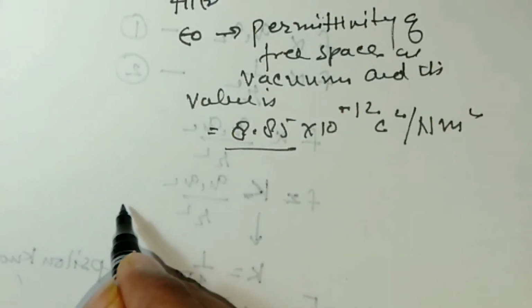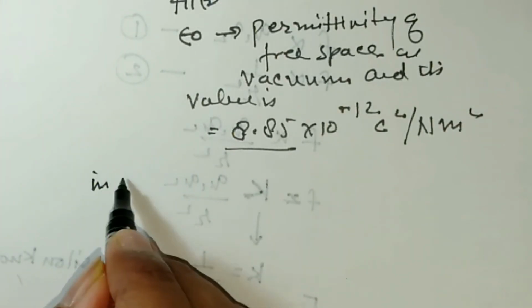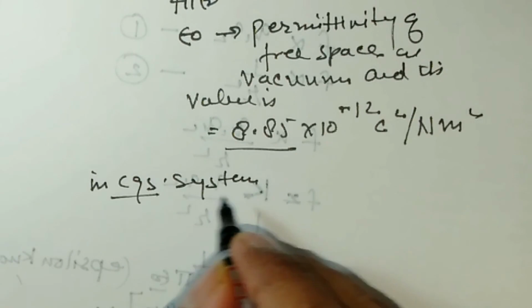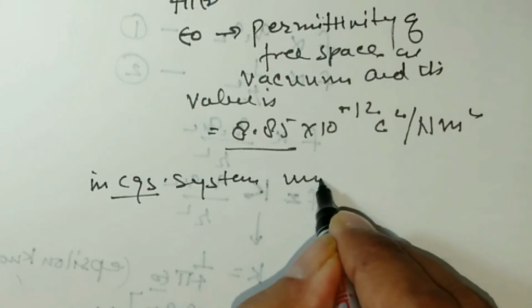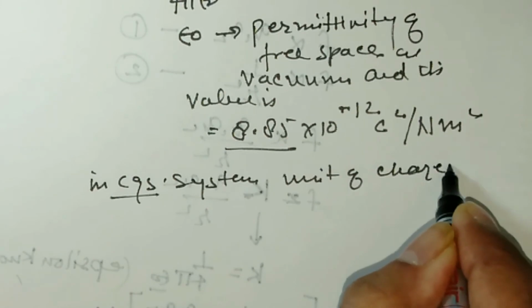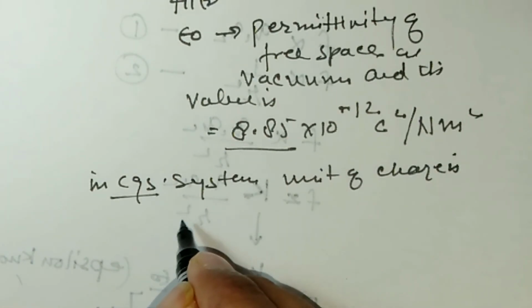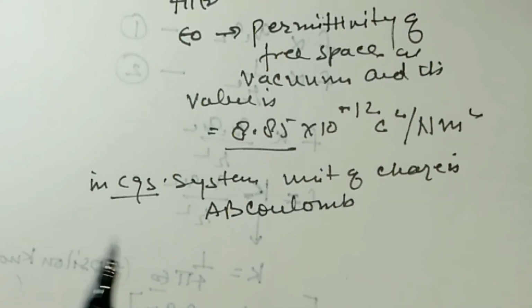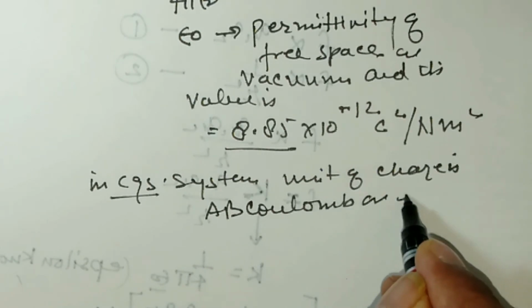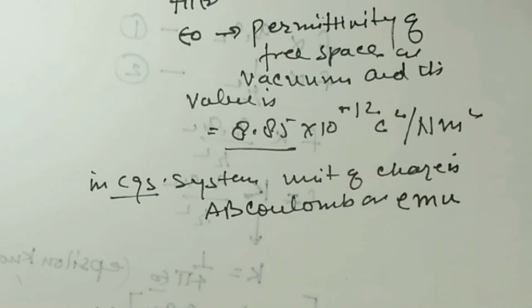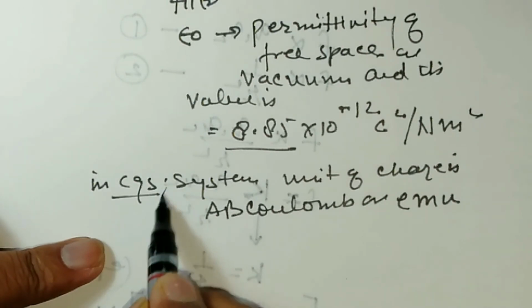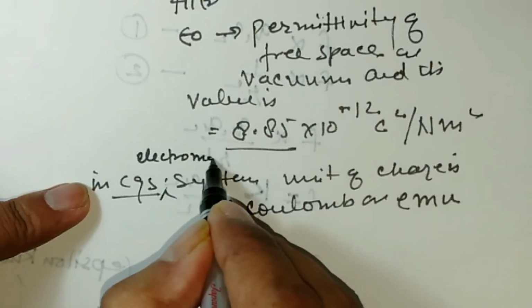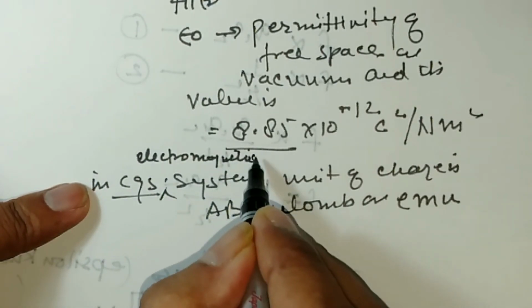Now in the CGS system, the unit of charge is ab coulomb, or EMU, in the CGS electromagnetic system.